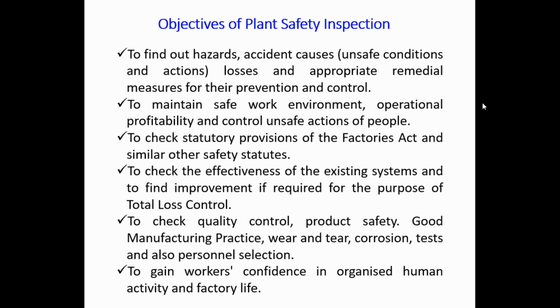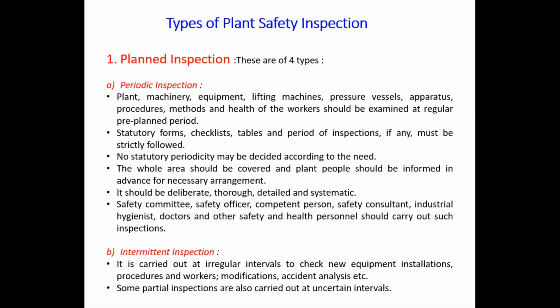Then there are 4 types of PSIs. Plant inspection is one of the types, and under plant inspection there are subtypes of inspections like periodic inspection. So under the PSI, one of the types is plant inspection, and under this plant inspection the subtype is periodic inspection. The name itself indicates that there should be some frequency, some period.